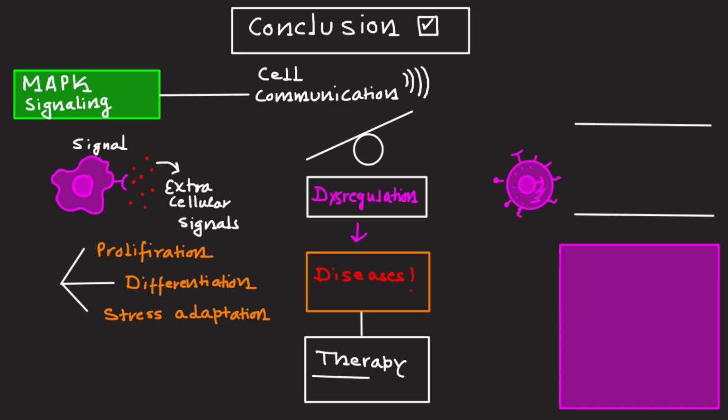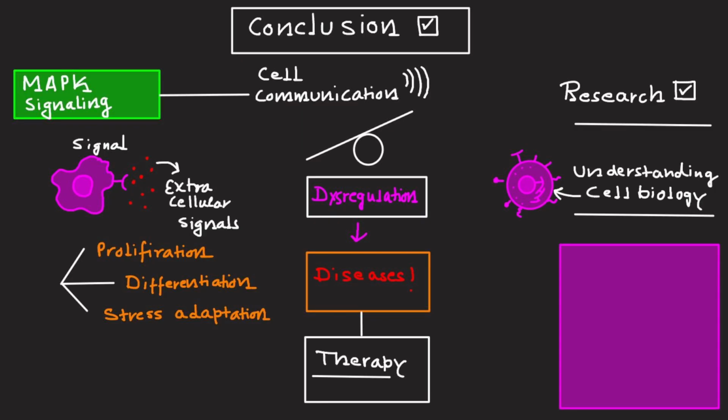and that is why it's a really important factor for therapy or therapeutic development for various diseases. And continuous research is required for MAP kinase signaling so that we can enhance our understanding of cell biology and pave the way for innovative treatments for cancer, autoimmune disorders, as well as neurodegenerative disorders.